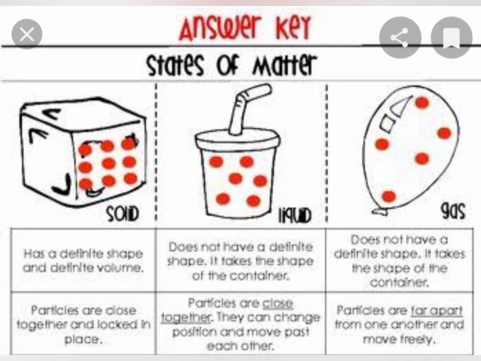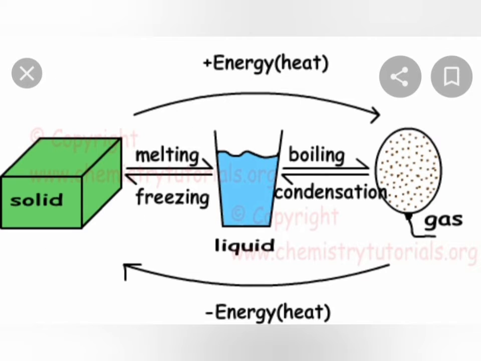Molecules of different things are different, as you can observe from the picture. Okay, student. And there is some empty space in between the molecules. This space is known as intermolecular space. Okay, student, this also you can see in the picture. So, student, the three states of matter can be interchanged.